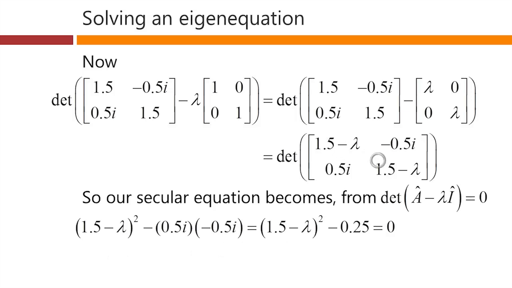That is, the determinant was this term times this term minus this term times this term. We've got to watch our minus signs carefully here because we've got an i squared in the middle. What that turns into is (1.5 minus lambda) all squared minus a quarter. That's what we get from multiplying these two minus 0.5s with the additional i squared in here. It has to be 0. Or equivalently, we can multiply this out, and what we've got is a quadratic: lambda squared minus 3 lambda plus 2 has to equal 0.